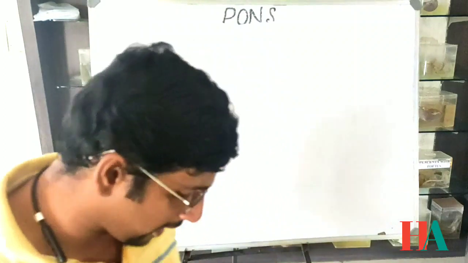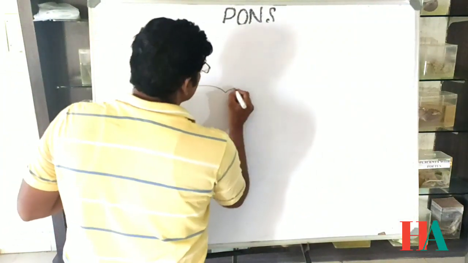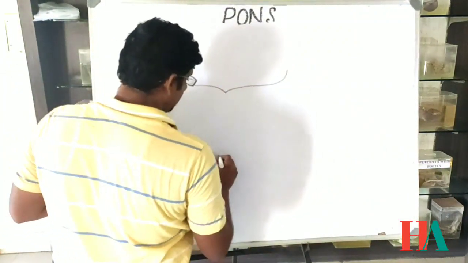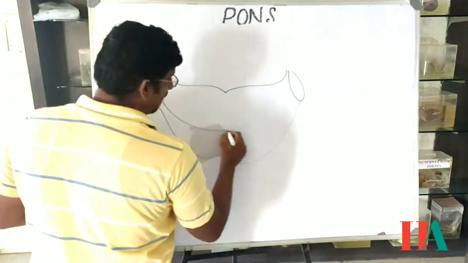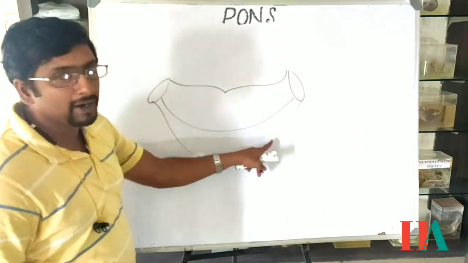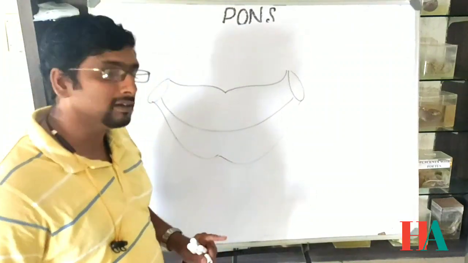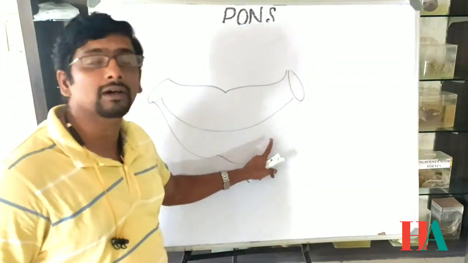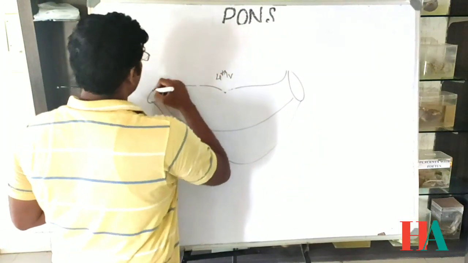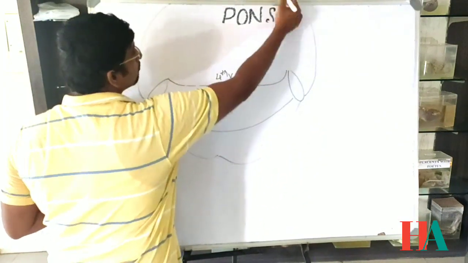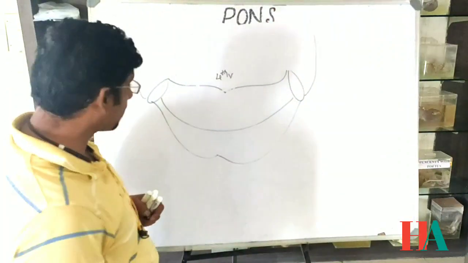Back connections of the pons: this is the pons. This is the middle cerebellar peduncle, and this is the base part of the pons, and here is the fourth ventricle, and here there is the cerebellum.